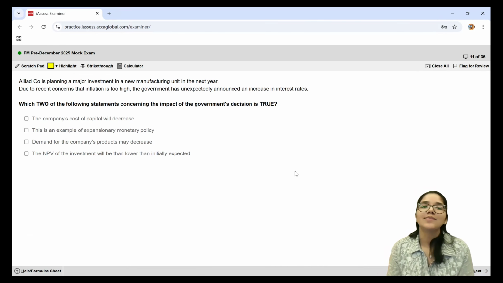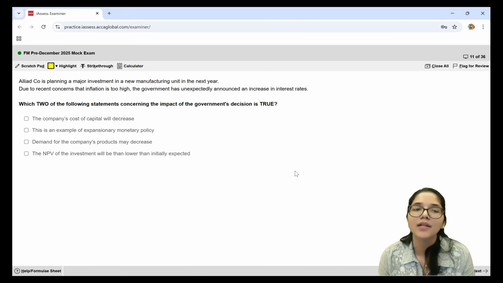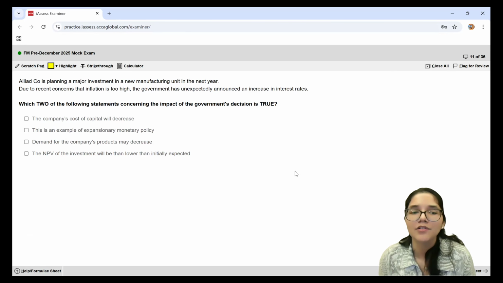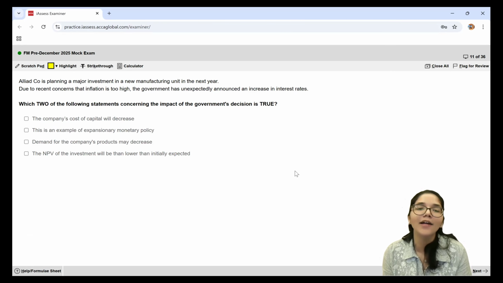A company is planning a major investment in a new manufacturing unit in the next year. Due to the recent concerns that inflation is too high, the government has unexpectedly announced an increase in the interest rate. So they were thinking to invest, but then inflation is too high in the economy. So to control the inflation, the government has increased the interest rates. Let's see which two of the following statements concerning the impact of the government's decision is true.